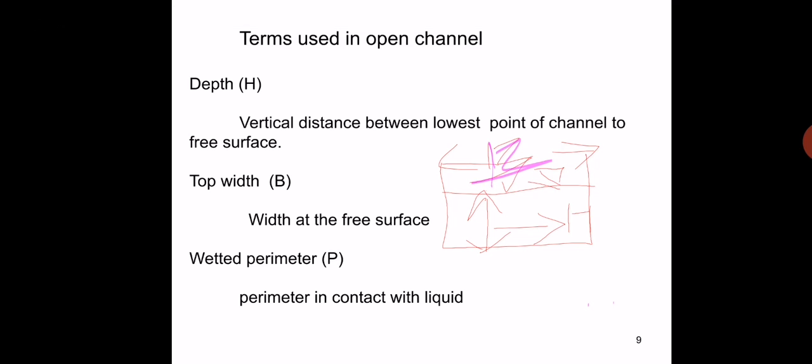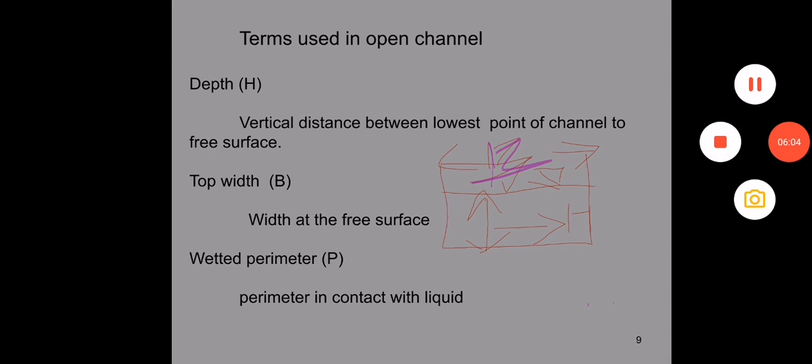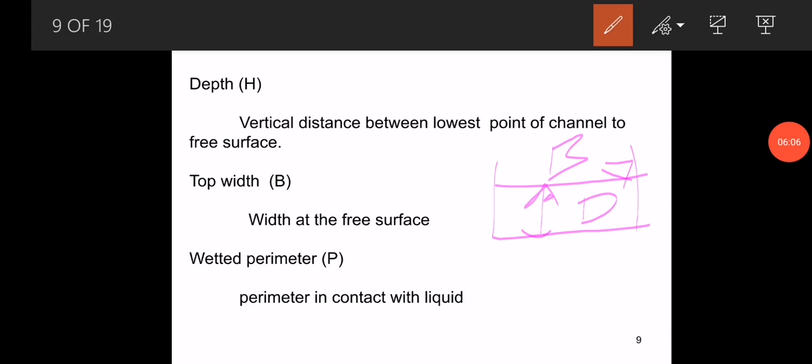Next, what do you mean by wetted perimeter? It is the surface which is in contact with the liquid, known as the wetted perimeter.